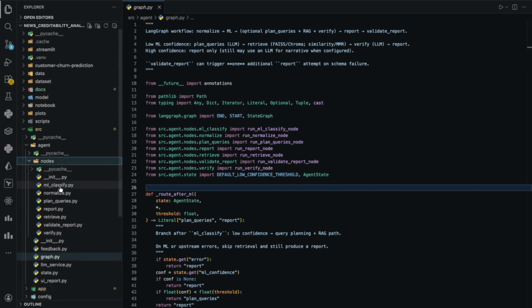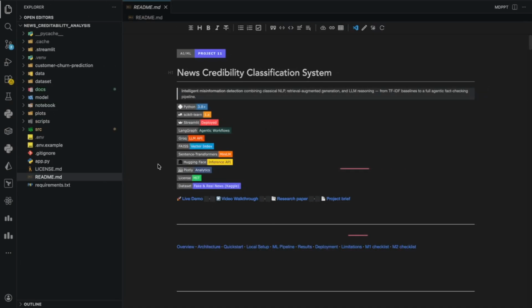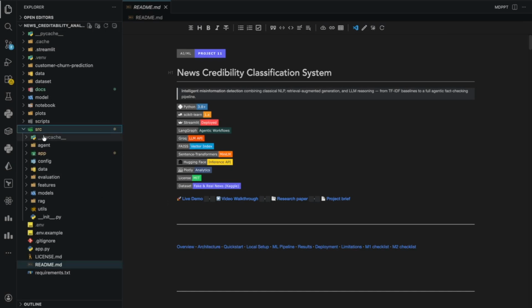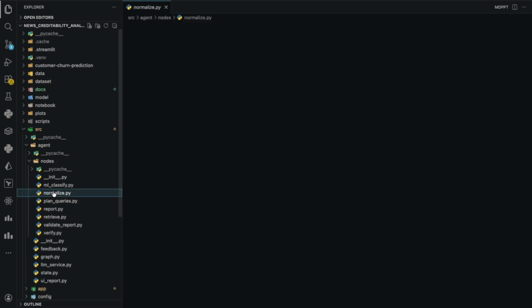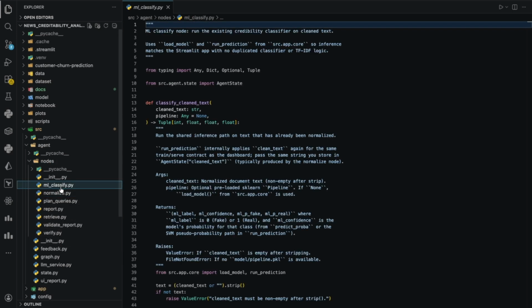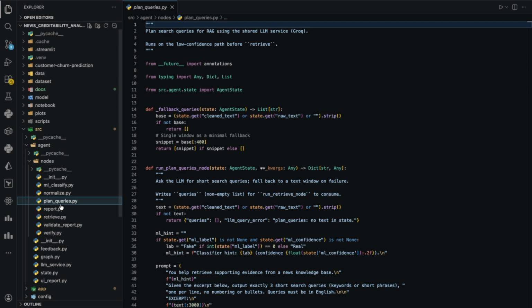So here are the nodes: ML classify, normalize, plan queries, retrieve, verify, report, and validate report. This is the LangGraph powered agentic system which we are using for Milestone 2. So yeah, let's break down the pipeline nodes. We start with normalize and ML classify. Then conditionally, plan queries decides what to search.